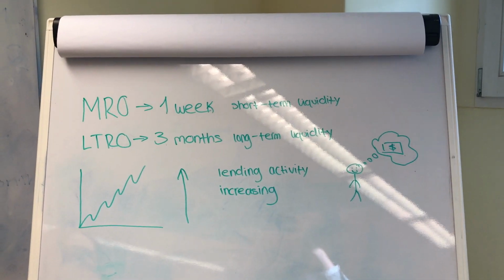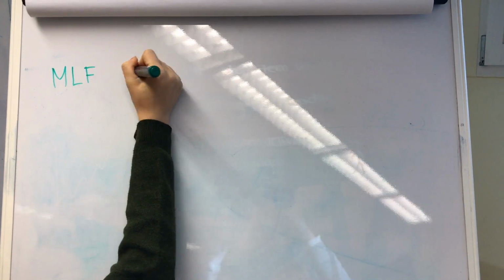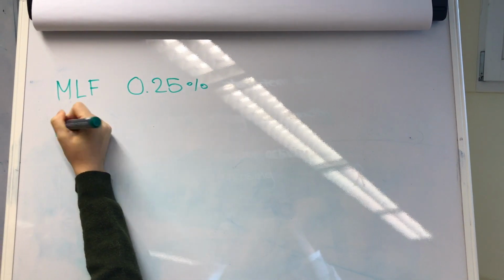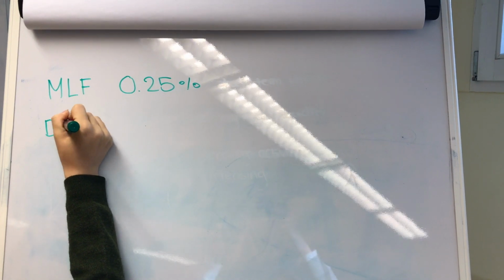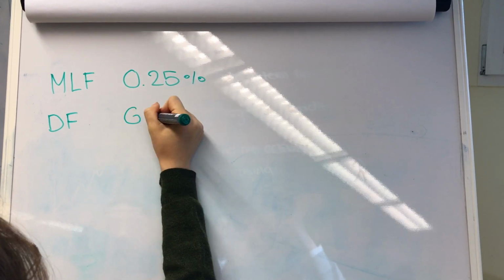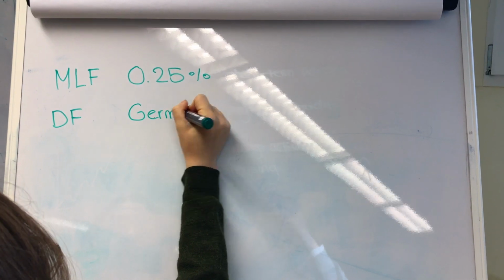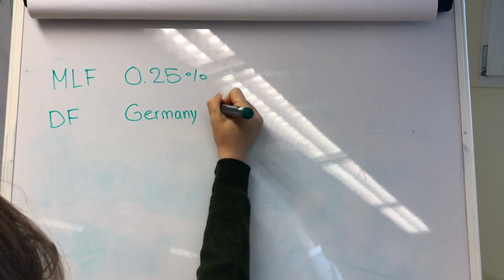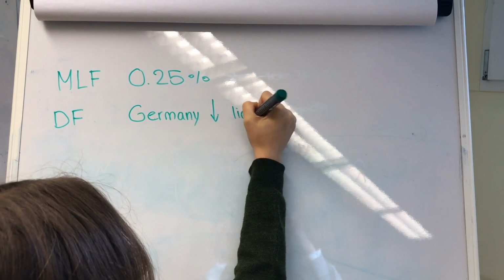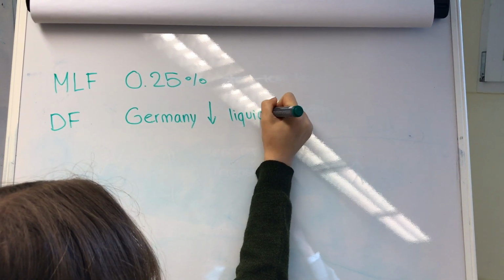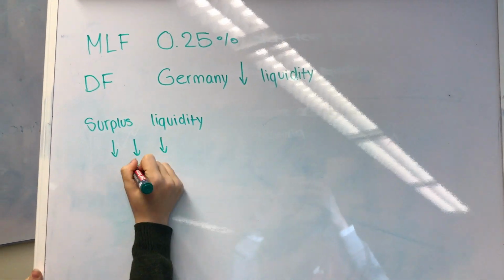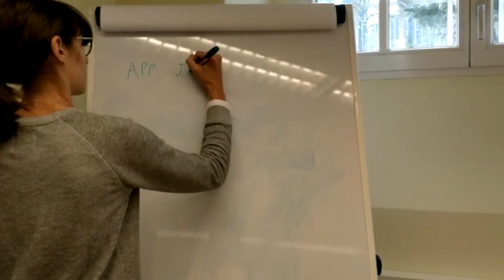The marginal lending facility is used in order to obtain overnight liquidity from the central bank against the presentation of sufficient eligible assets. Currently, the rate is 0.25%, allowing for money to be taken from the ECB to have a lower rate. The deposit facility allows banks to make overnight deposits with the ECB. For example, Germany is a country where liquidity is kept low. So the German commercial banks can borrow a lower amount from the central bank, or they place their surplus liquidity in the ECB deposit facility.